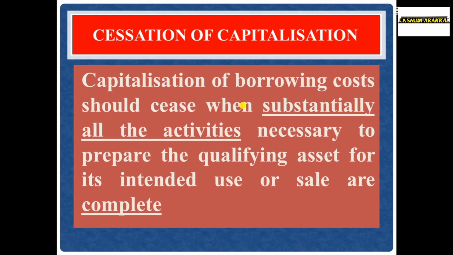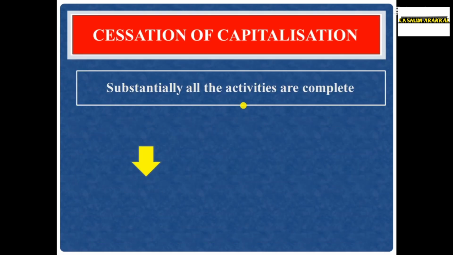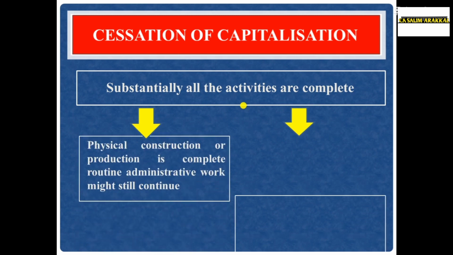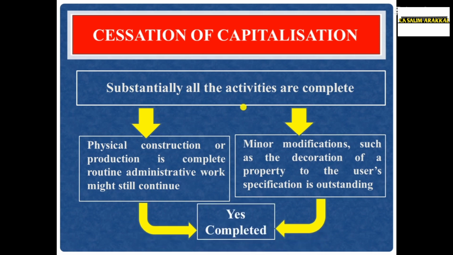Example 2. Construction is completed. Certain minor modifications such as decoration of the property to the user's specification are outstanding. You constructed the asset, the construction is completed. The client asks for certain minor modifications such as decoration. That means substantially all the activities are completed. Then the capitalization should be stopped from that date.